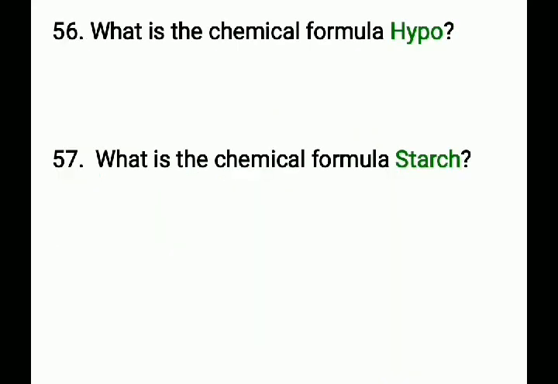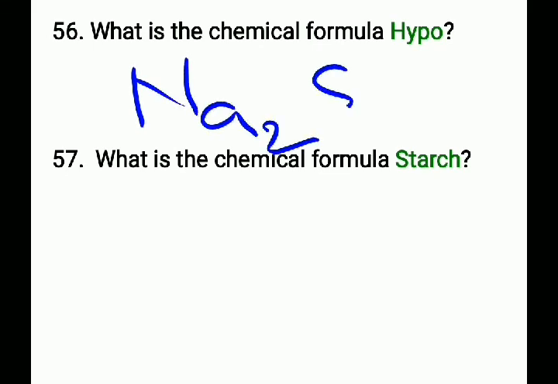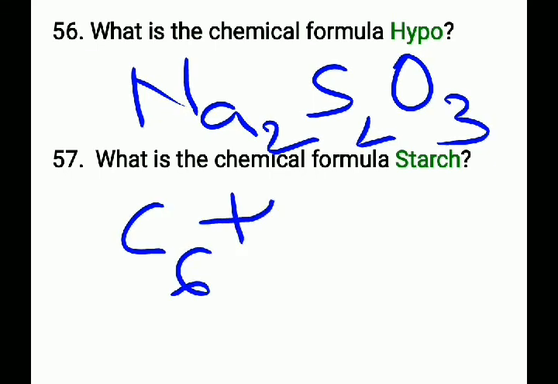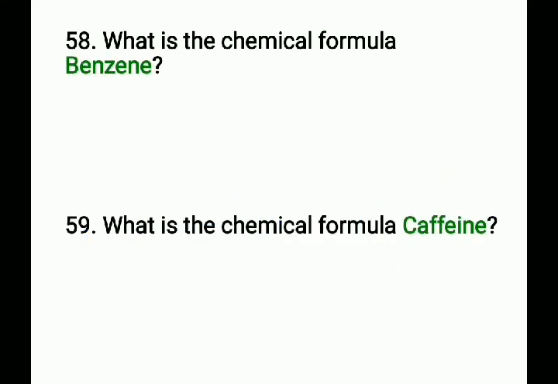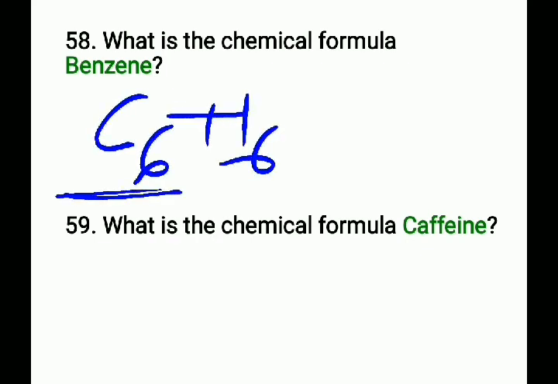Next question. What is the chemical formula of hypo? That is Na2S2O3. The chemical formula for hypo is Na2S2O3. Next question. What is the chemical formula for starch? That is C6H10O5 taken n times. The chemical formula for starch is (C6H10O5)n. Next question. What is the chemical formula for benzene? That is C6H6. It contains 6 carbon atoms and the benzene ring can be formed in this way.